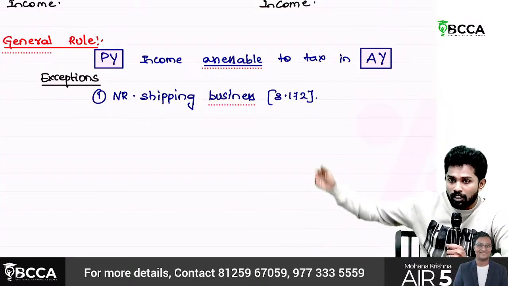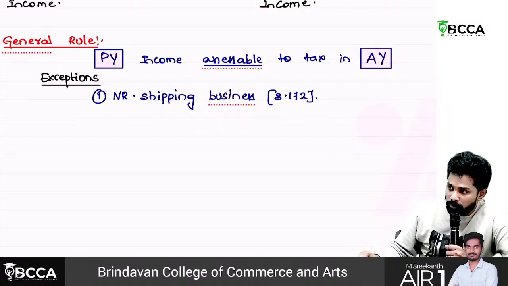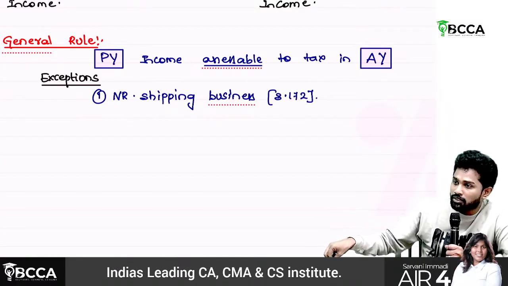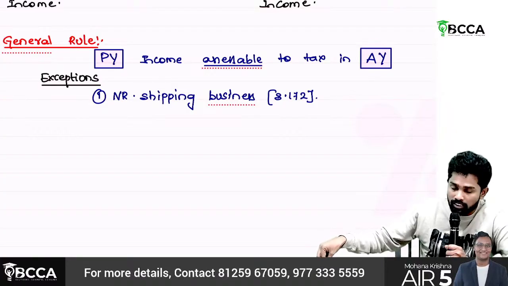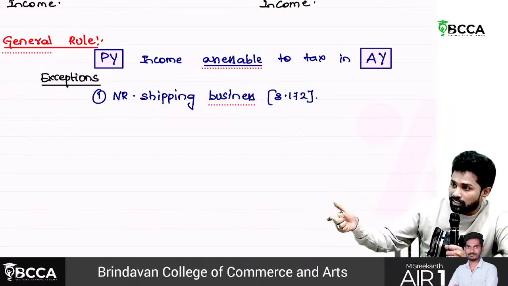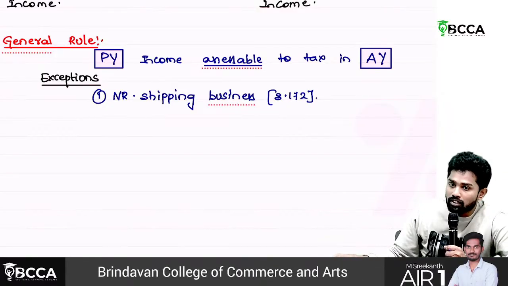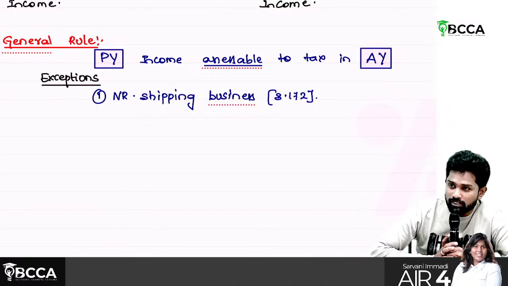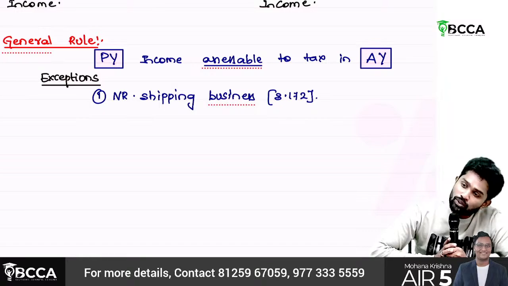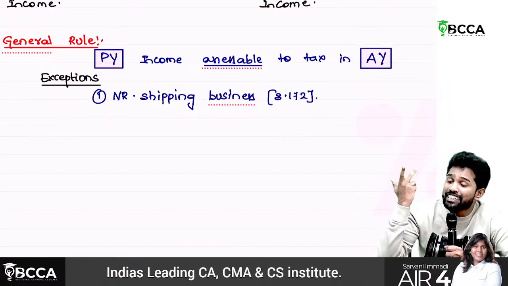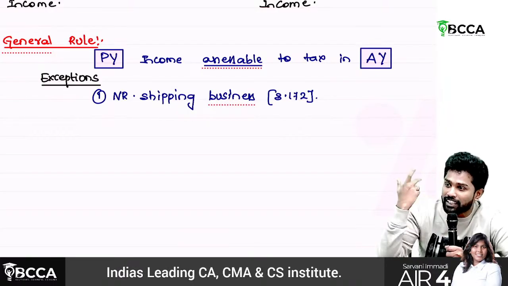Understand, like a ship is moving from Australia to India. When it comes to an Indian port, certain passengers will be boarding that vessel, goods will be loaded, livestock will be loaded. The freight earned from Indian ports is Indian income, taxable in India. But the problem is, once this ship goes away from India, we don't know when again it will come back. There might not be a chance to tax it again.